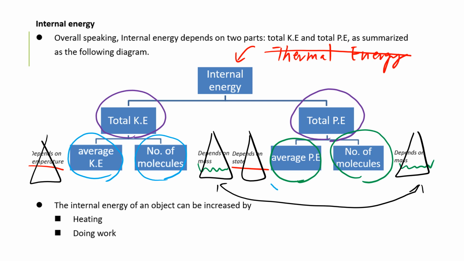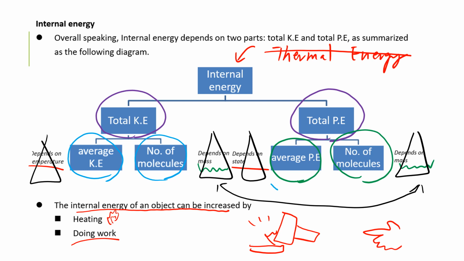So the last point: the internal energy of an object can be increased by A, heating, which is like putting fire there, and B, doing work. What does it mean by doing work? It's just like you use a hammer to strike something. That's what we call doing work. Or you rub your hands. That's another thing we call doing work.